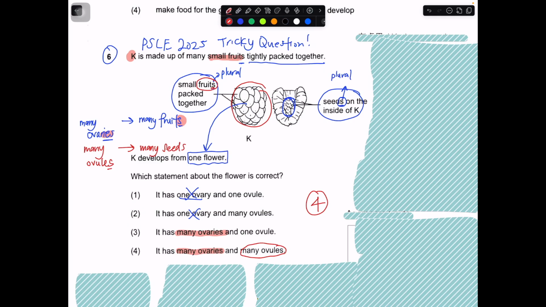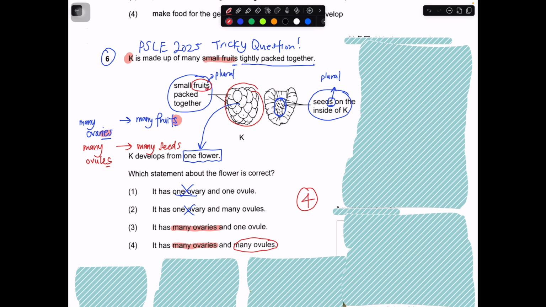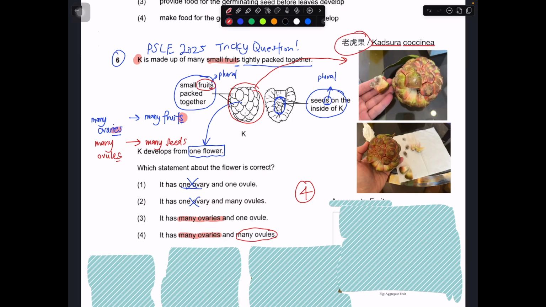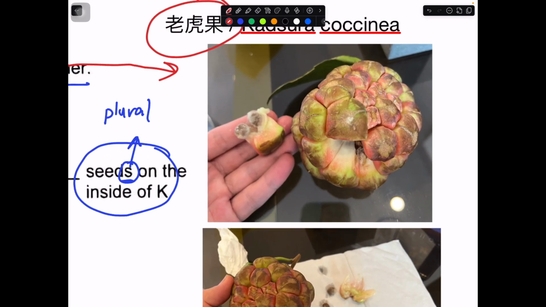So in real life, how come we have fruits with many ovaries and many ovules? This is a typical fruit that I looked up online. One of the examples that resembles it the closest will be one of these. I actually made a trip to China and saw this fruit before. It's called the Lao Hu Guo.